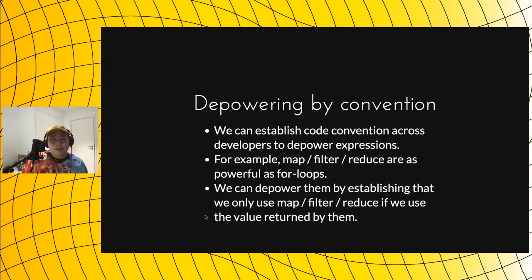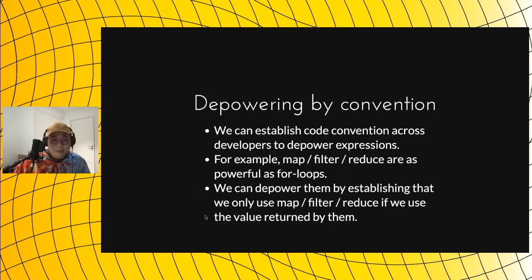Next is depowering by convention. So we can establish some convention with the developers, and in the team, we can agree on some rules on how we should use some functions, and by doing that, we can depower the function. Whenever the reader reads into those functions, we can make use of those assumptions, and the code becomes easier to read.